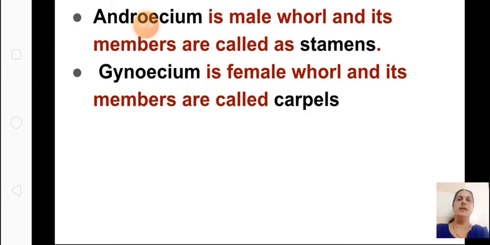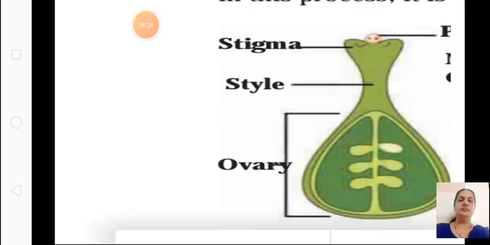You can see here the androecium is the male whorl of the flower. The members of the androecium are called stamens, and the gynoecium is the female whorl of the flower, and its members are known as carpels. This is important. And this is the structure of the gynoecium.